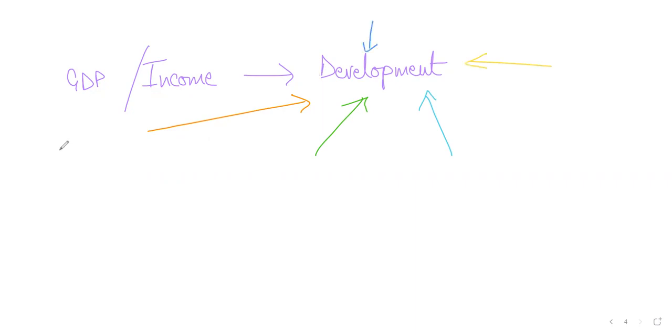So for instance, development depends on basic education for all, basic healthcare for all. Income can solve some of the problems related to development, but not all. And that is what we'll talk about. Basic education for all, basic healthcare for all, right? Are you getting me? And so on and so forth. I'll just quickly write this down.